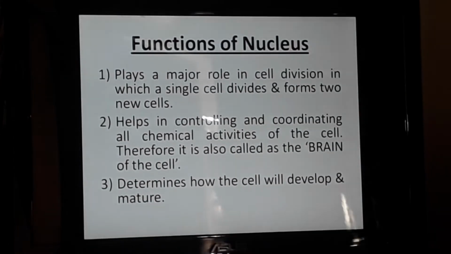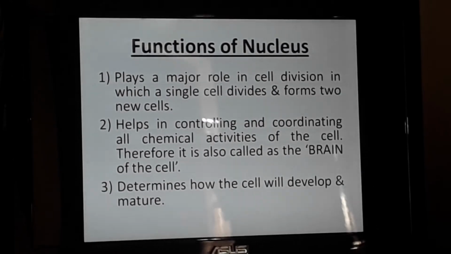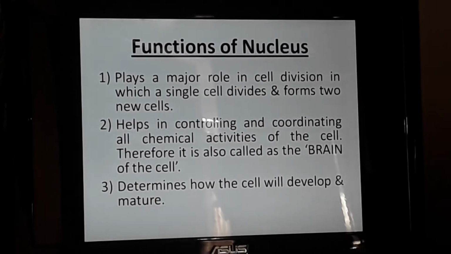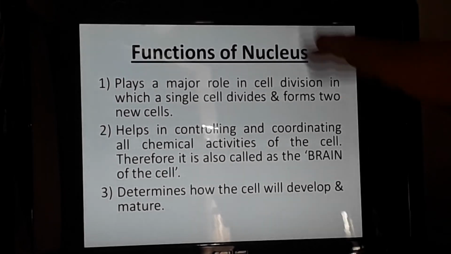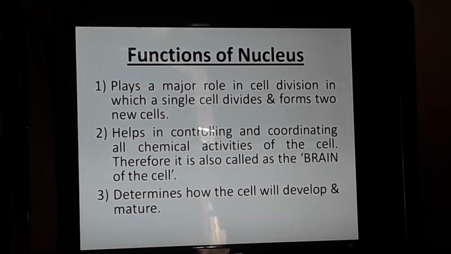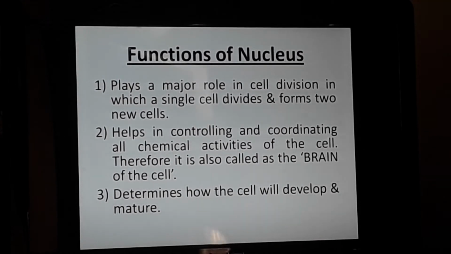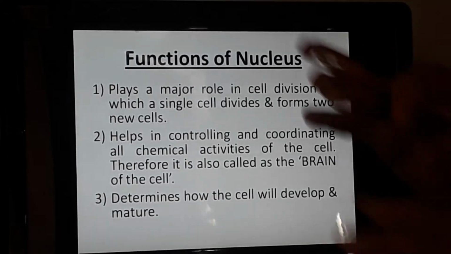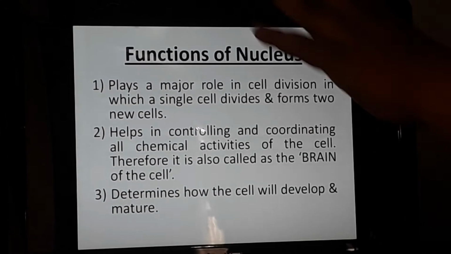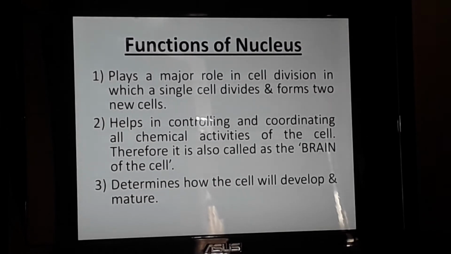Secondly, it plays a major role in cell division, like how the cell divides. Everything is controlled and coordinated by the nucleus. How from one cell, 2 cells will be formed, from 2 cells, 4 cells will be formed. All those activities are the responsibility of the nucleus.